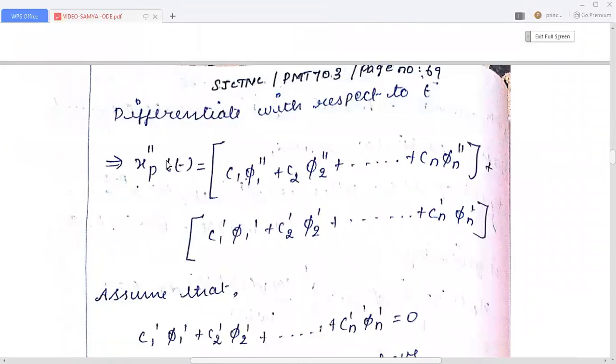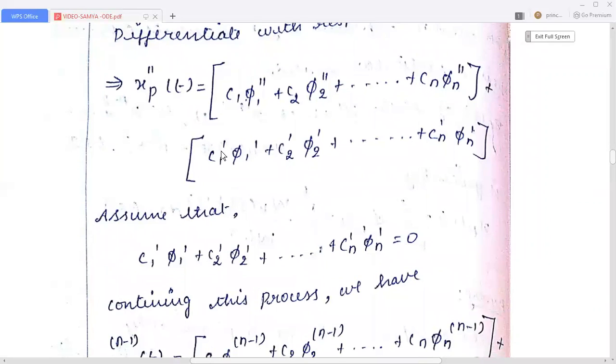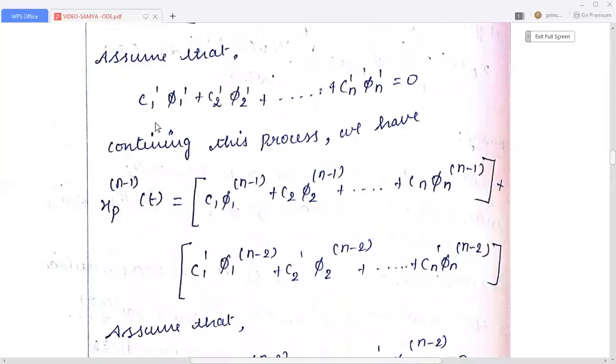We get the second derivative xp double dash of t equal to c1 φ1 double dash plus c2 φ2 double dash plus etc. plus cn φn double dash plus c1 dash φ1 dash plus c2 dash φ2 dash plus etc. cn dash φn dash. Assume that c1 dash φ1 dash plus c2 dash φ2 dash plus etc. plus cn dash φn dash equal to 0.